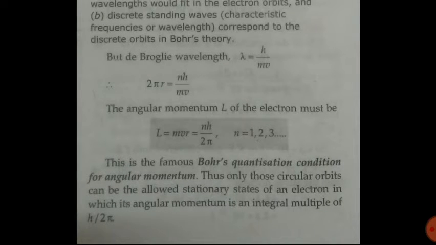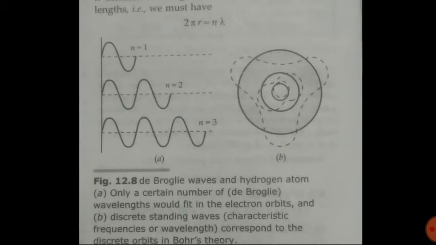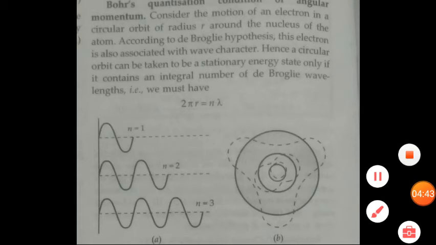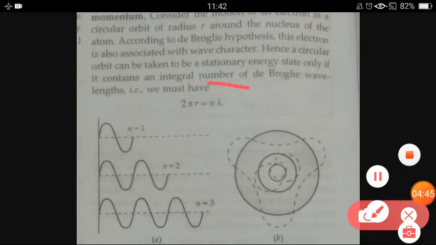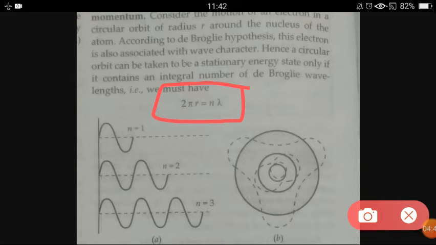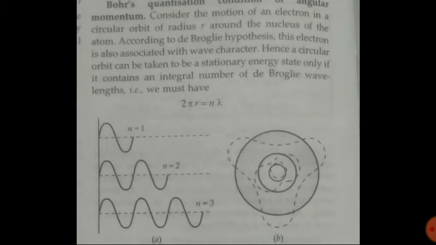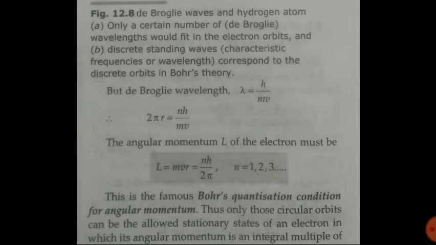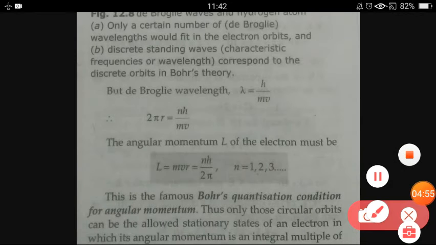But according to de Broglie, wavelength lambda equals h upon mv, and this wavelength we have already derived in the previous lecture. So here you can see 2 pi r equals n lambda, and we have the value of lambda, which equals h upon mv.